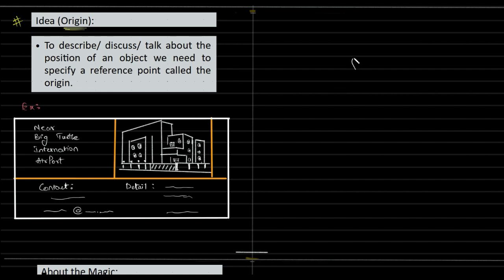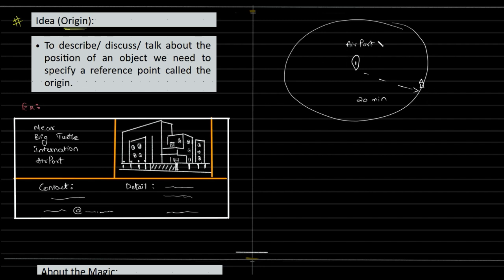The reference point is the airport. So somewhere around 20 minutes away from the gate of the airport is this house. So here the origin is the airport, and our destination is the house.